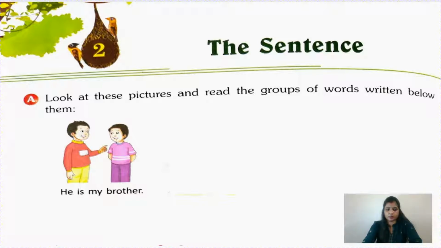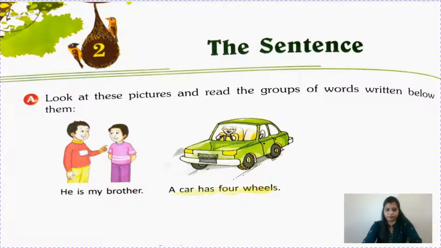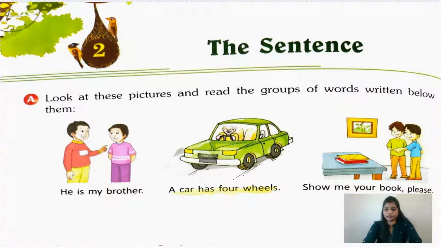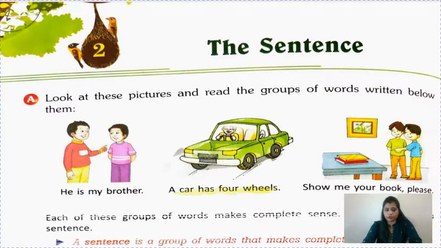We can see two boys are talking, and the first boy is saying to another boy, "He is my brother." He is pointing to him and saying he is my brother. Next one, "A car has 4 wheels." And the third one is, "Show me your book, please." So here what we have seen, children, each of these groups of words makes complete sense, and each of them is a sentence.